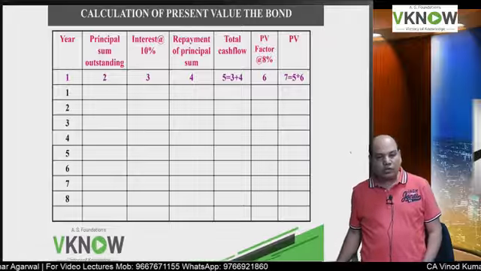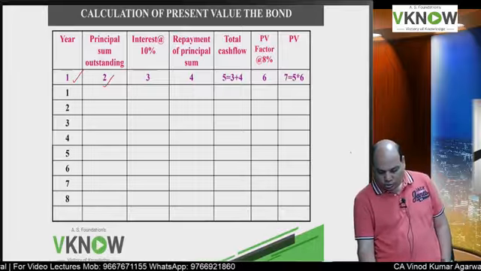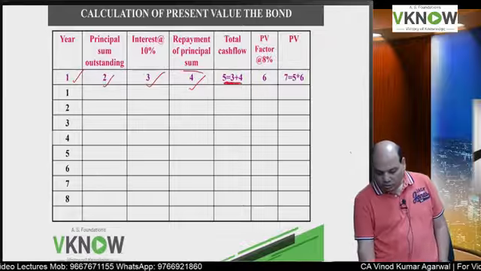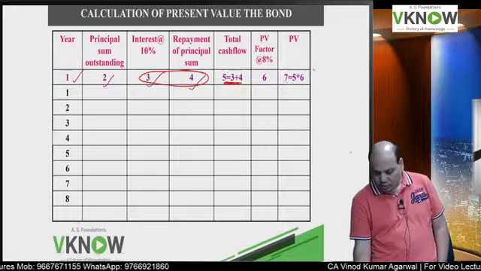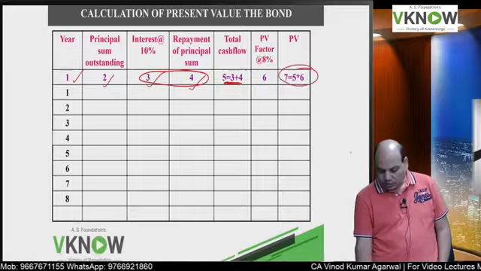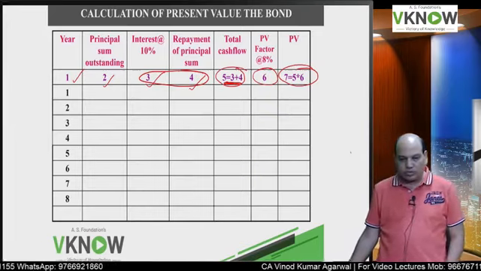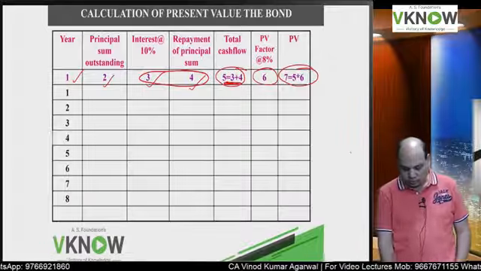I have written the column numbers also. These are column numbers: column number 1, 2, 3, 4. 5 will be equal to 3 plus 4. 7 will be equal to column number 5 into column number 6. Okay, this is an example of a self amortizing bond.